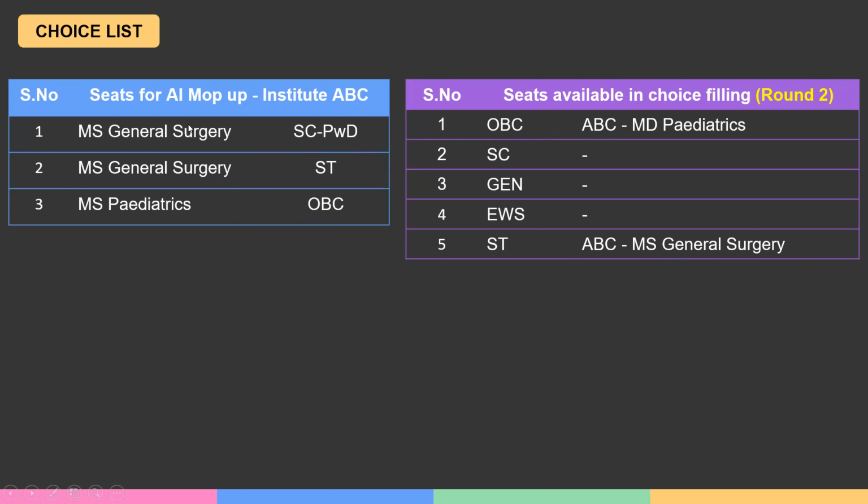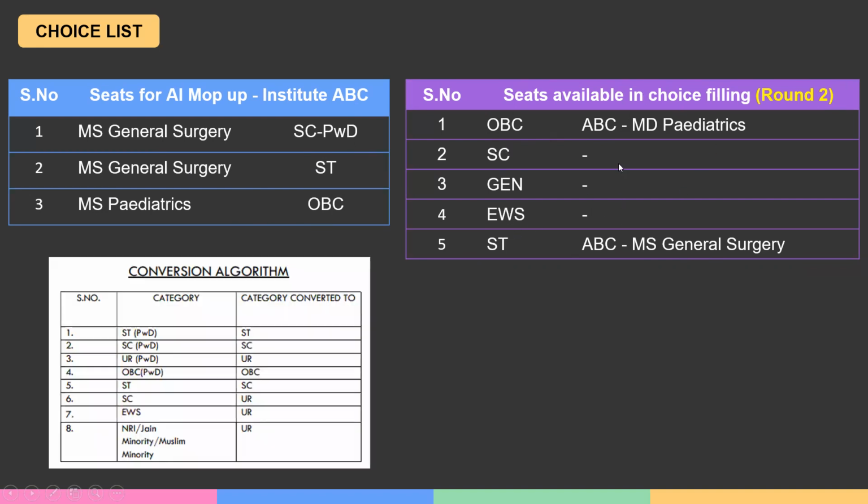An SC-PWD candidate alone will see the MS general surgery seat. We are not taking that example here. This is in round 2. But we know the conversion algorithm. In mop-up, we know that in case this SC-PWD seat is not taken by an SC-PWD candidate, that should be converted to SC and then allotted to an SC candidate, correct? So the SC candidate may have an option to get the seat in case no SC-PWD candidate is opting for that, or all SC-PWD candidates get a better seat.